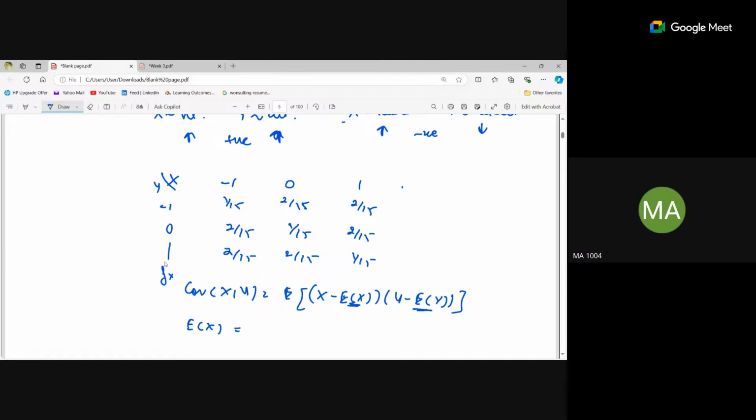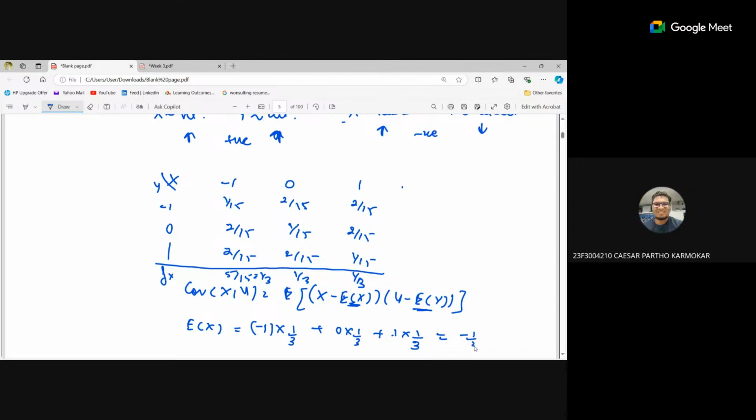So we were calculating the expectation of x. First of all, we will find out the marginal distribution. For -1, the marginal distribution is 5 by 15, that is 1 by 3. Similarly, for 0, it will be 1 by 3. For 1, it is 1 by 3. So the expectation is -1 into 1 by 3 plus 0 into 1 by 3 plus 1 into 1 by 3. Correct? Is this clear? Yes, ma'am. So it will be 0.